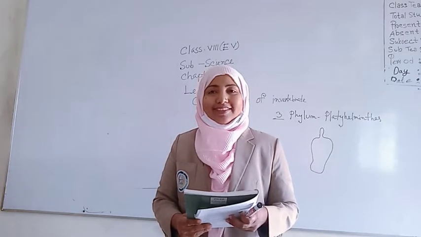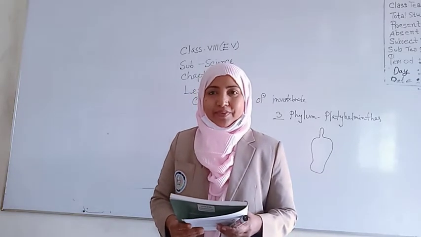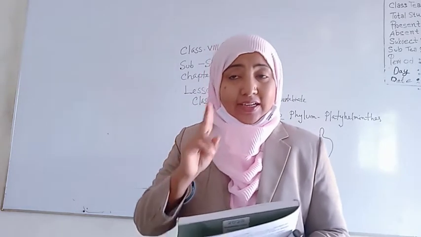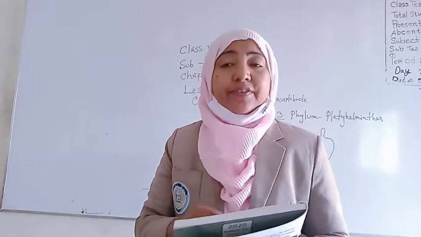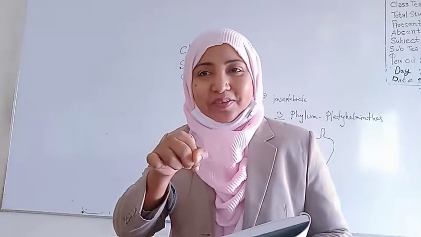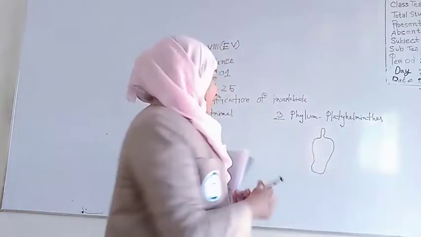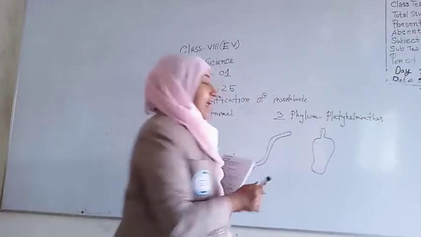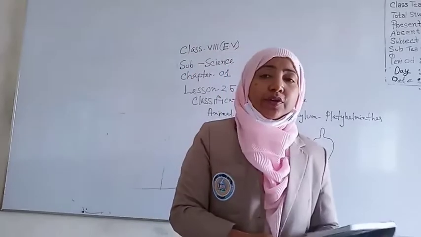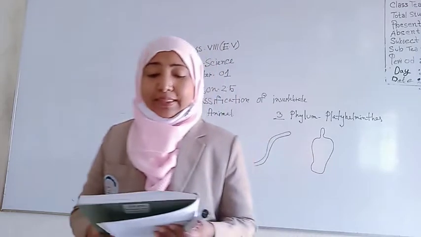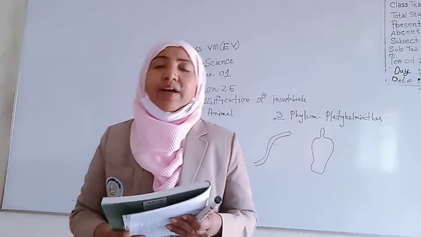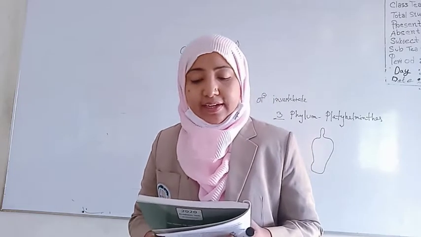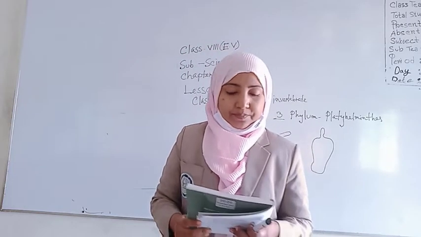Now, the general characteristics. The first, the main shape, is a tube-shaped body. Now I have drawn the structure. The structure is tube-shaped, and its name is Nematoda, or Nemathelminthes. First characteristic: the body is tubular or cylindrical and covered with thick skin.